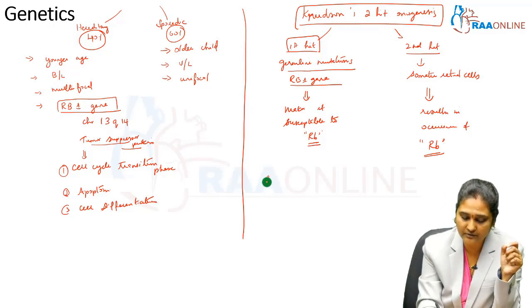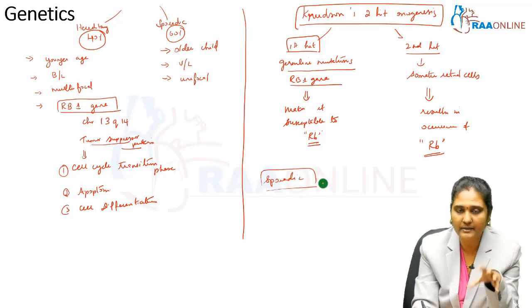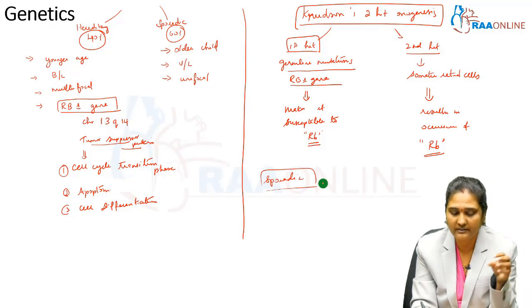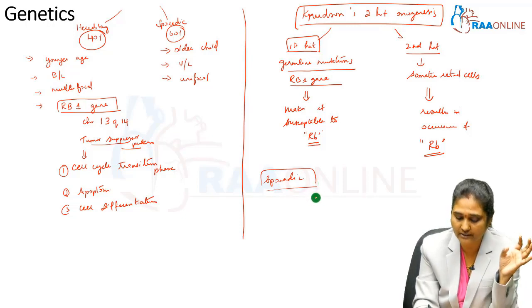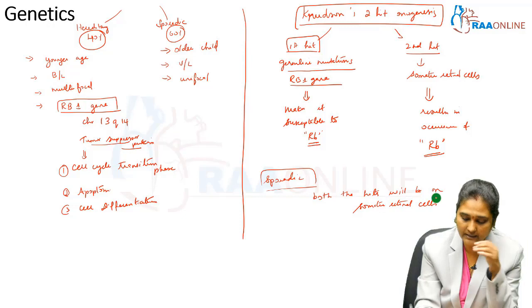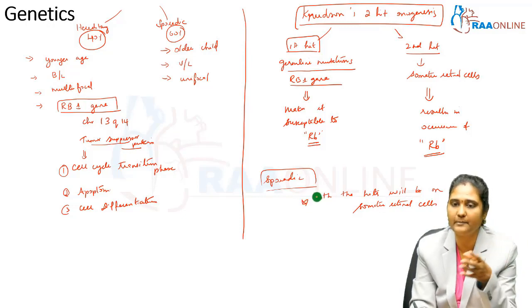If it is familial, then you can suspect the first hit in the germline mutation. But when it is sporadic, both hits will be on somatic retinal cells, and this may occur at any point in the lifetime.